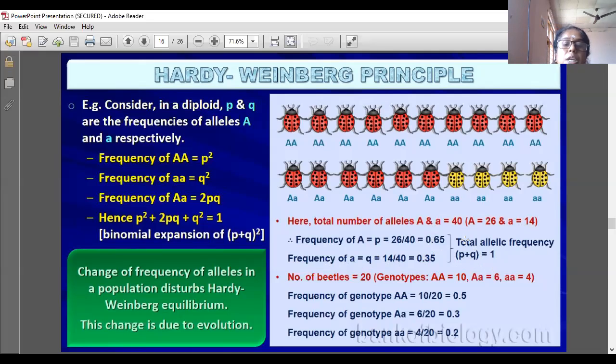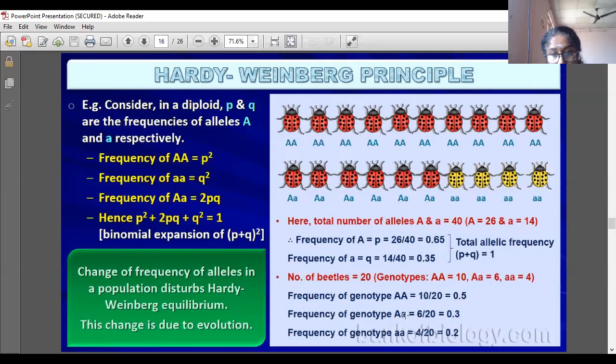Total allelic frequency of a population is constant if there are no disturbing factors, internally or externally. Now the frequency of genotype capital A capital A: 10 are there, so 10 out of 20 is 0.5.